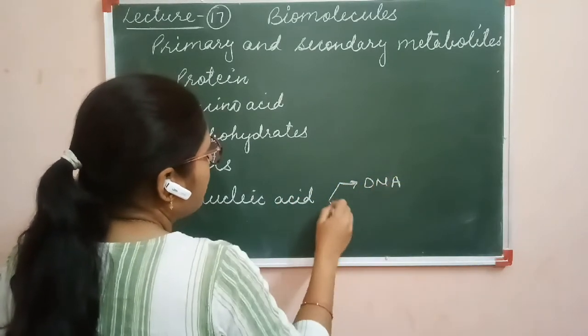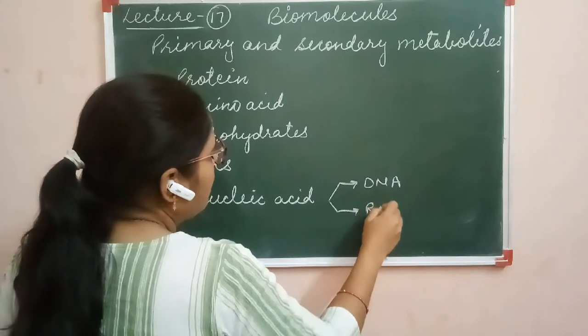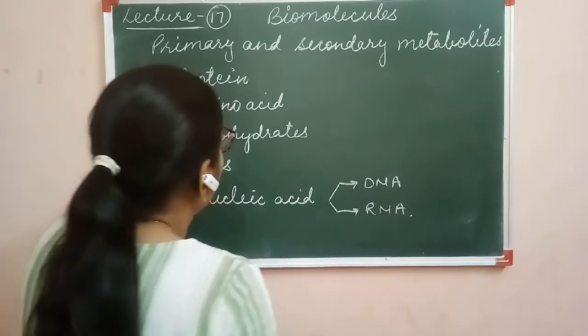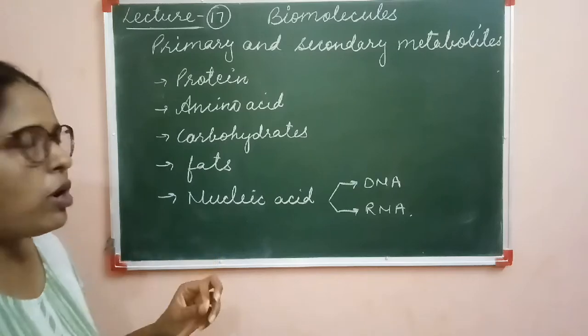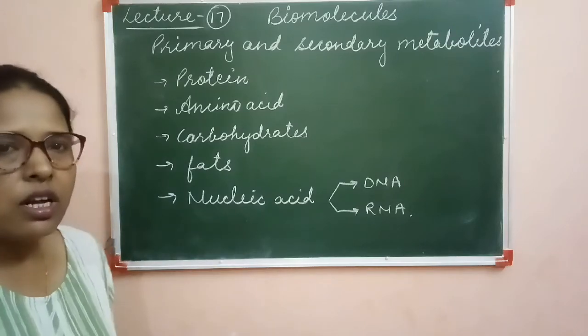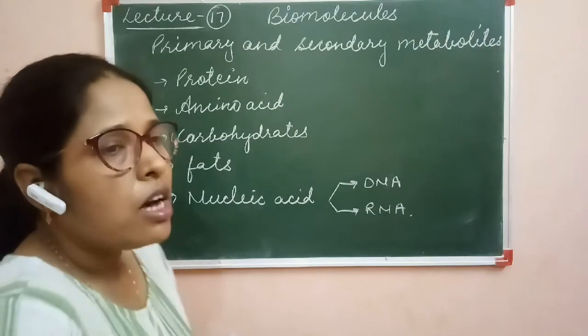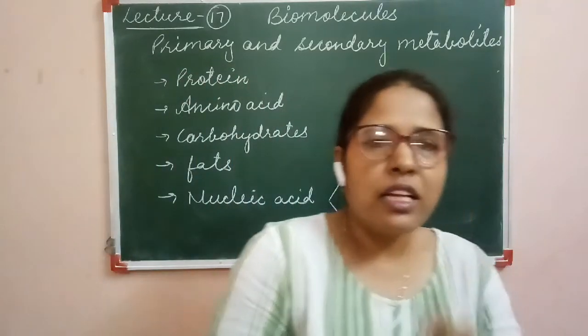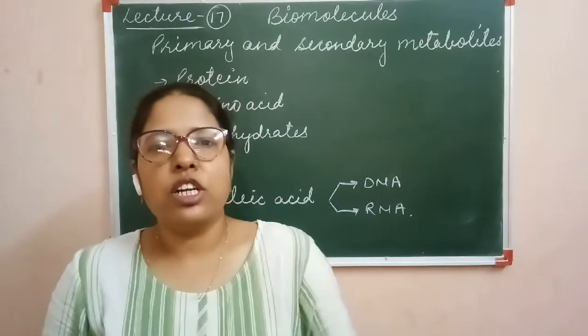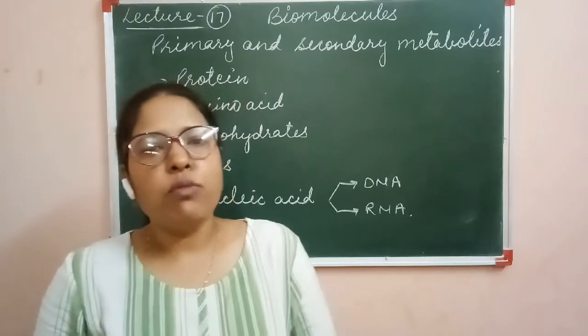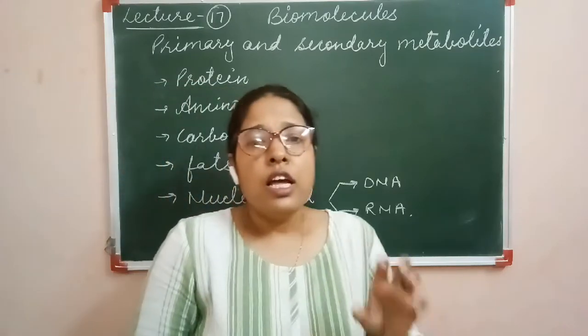These all are the primary metabolites and we have discussed all these metabolites in our previous lectures. Clear? So these all are the primary metabolites and they have their specific functions in the body.